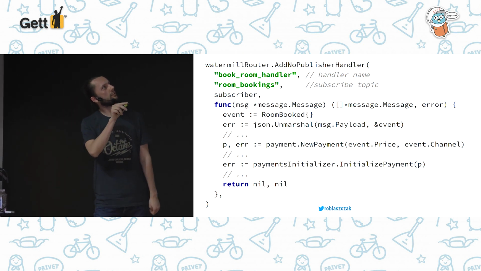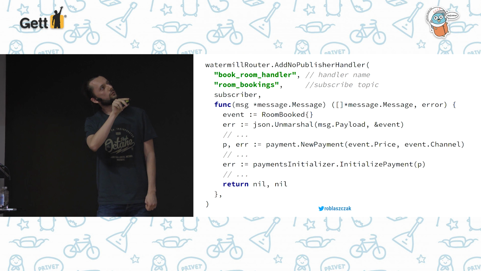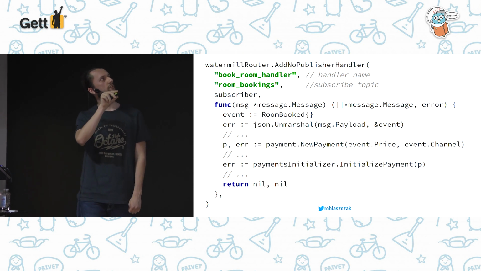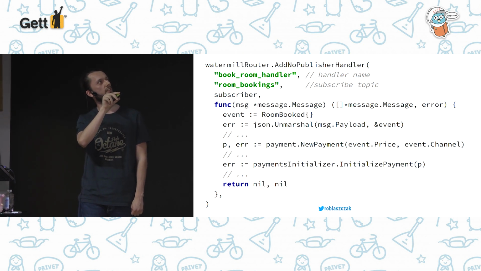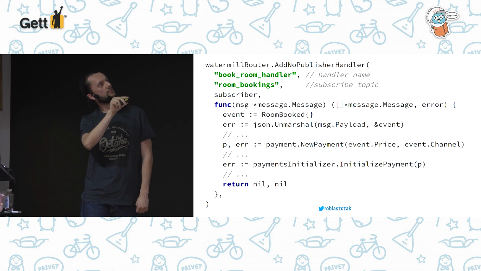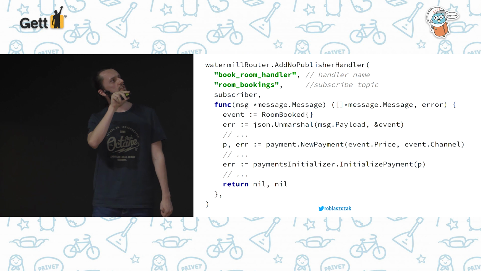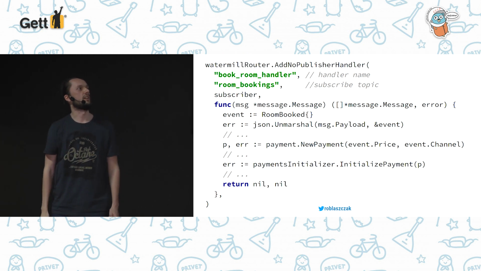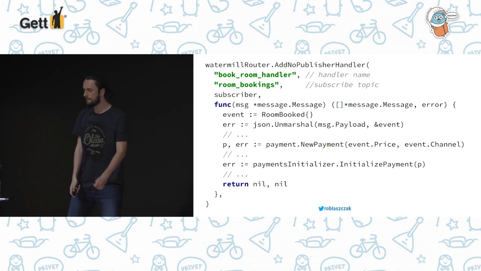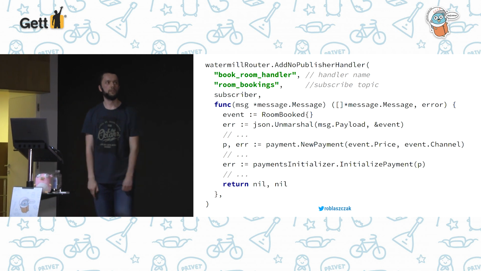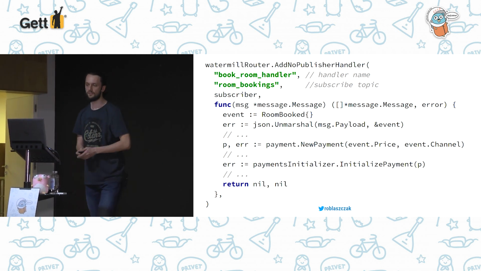And as you can see here, we are receiving this message. We need to unmarshal the payload of this message to this struct which we created before. And after we unmarshal this, we can make some payment object, and after this, we can initialize the payment. And that's basically all. We already made a message-driven architecture.